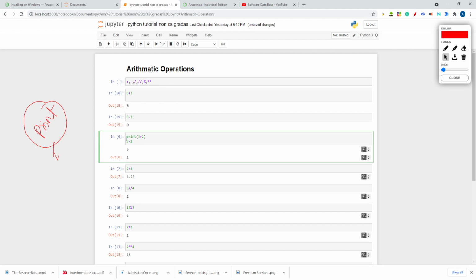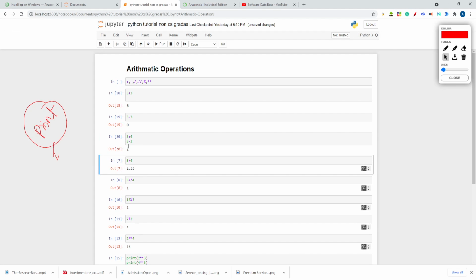Now here are two statements. I told you, if only a single statement is there in your cell, it will be executed and displayed by default. But see, I am performing two operations. I am adding 3 plus 4 and subtracting 5 minus 3. There are two statements, but I am getting only output 2. The computer executed both instructions, but I get output only for the last one, because the last one is displayed by default.